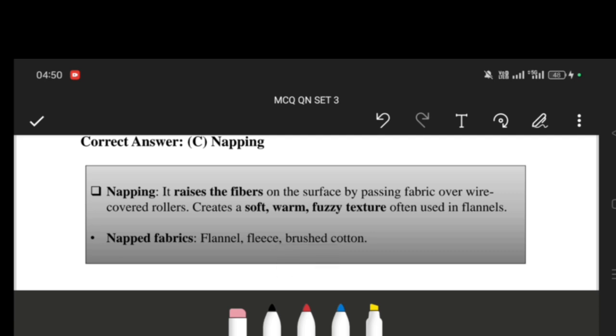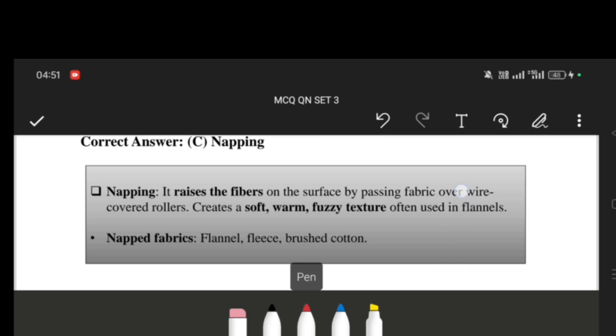Napping is a process that raises the fibers on the surface by passing fabric over covered rollers, creating a soft, warm, and fuzzy texture, which is used in flannel, nap fabric, fleece, and brushed cotton. After producing fabric, the warp and the cotton particles and threads are usually arranged in a random manner, which is managed by the napping process.